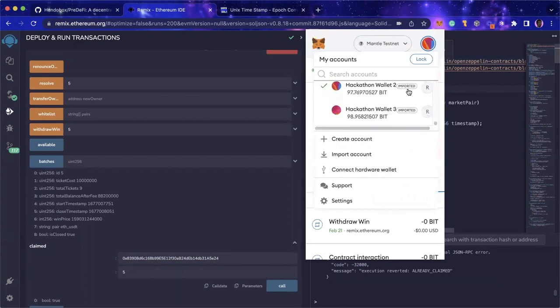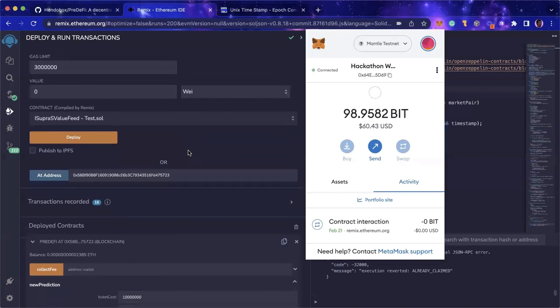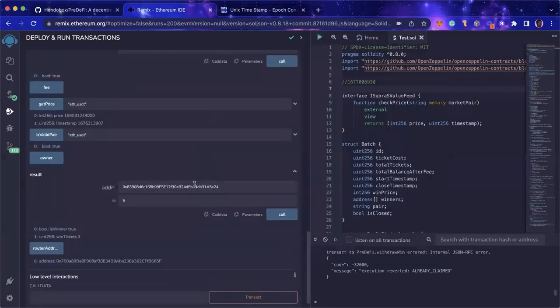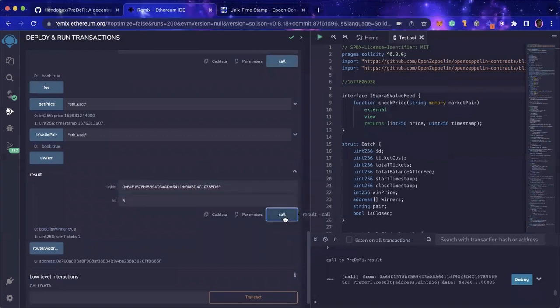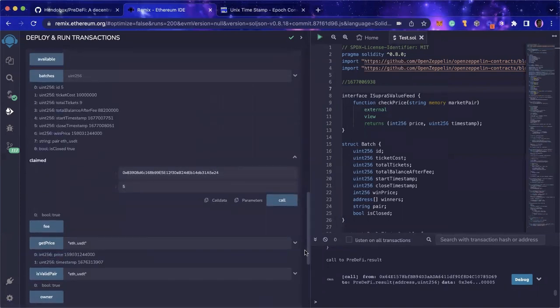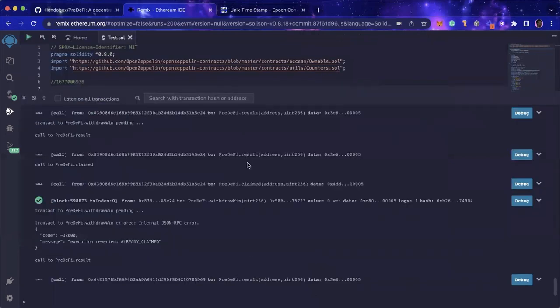I'm also going to do the same thing with the second winner, or the second predictor. That's my wallet 3, which is the second user. Just before I withdraw, I'm going to check to see if he's also a winner. So I think he won once, yes. And then he's a winner, so it means he can withdraw. Something I missed, I left out the previous transaction that just occurred.